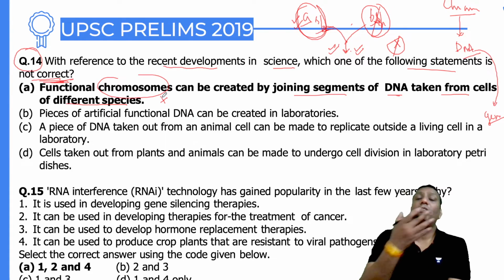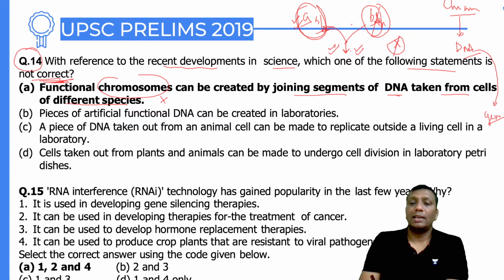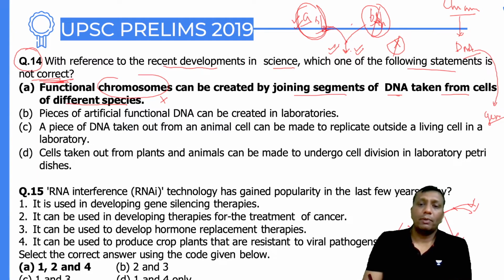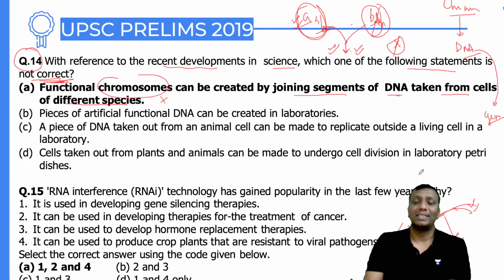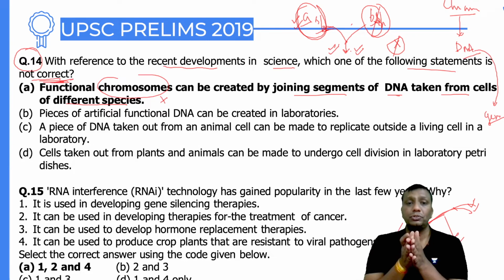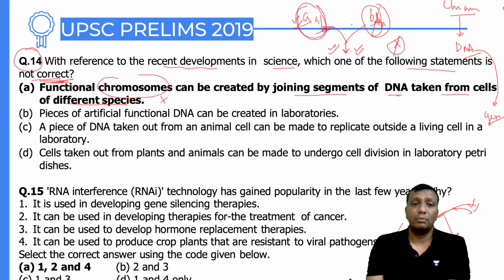Suppose you take one organism as Macaca mulatta, the monkey, and on the second side you use a donkey. How is it possible between two different species? Or, I'm sorry, Homo sapiens and Homo erectus. The genus is the same but the species is different. Still not possible, because species have different genomic characters, and two different genomic characters are going to fuse with each other in the laboratory. So here functional chromosomes cannot be created.